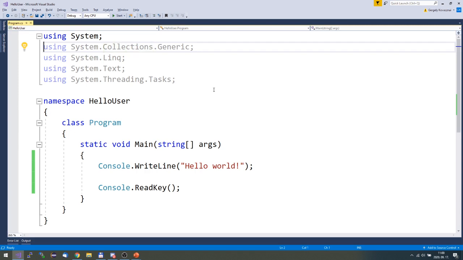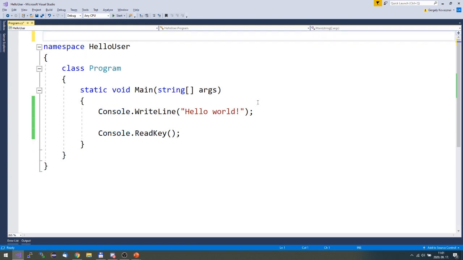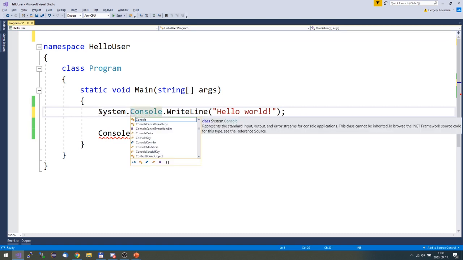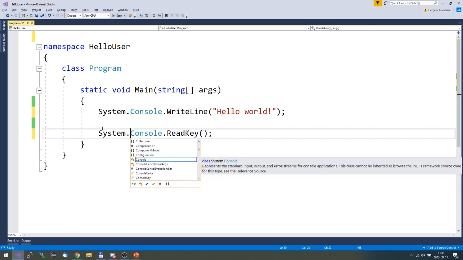So the others are not used now. You don't use any elements of those libraries. You can even delete them. If you delete the first one, then you get an error. You have to add this. Either you add system before, but then you have to add it everywhere, which is quite inconvenient.